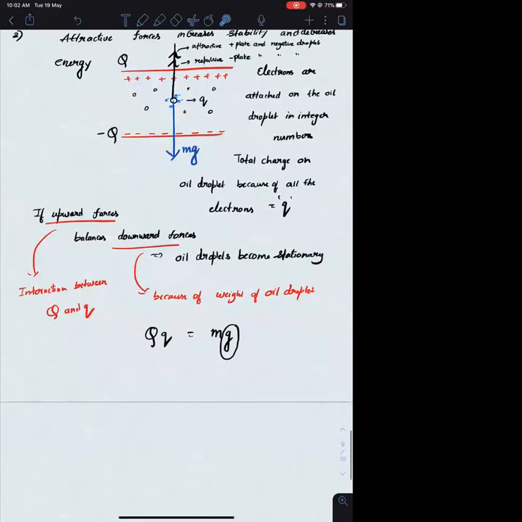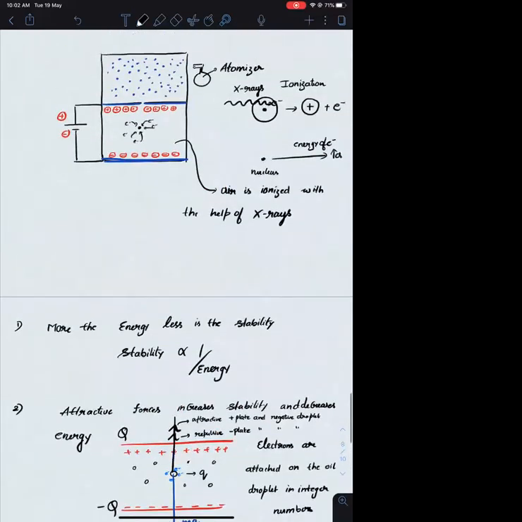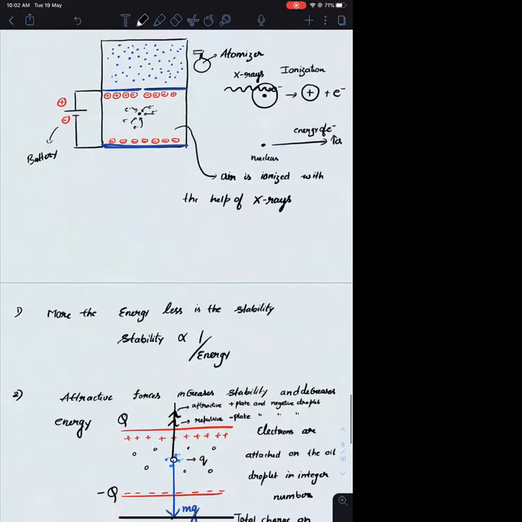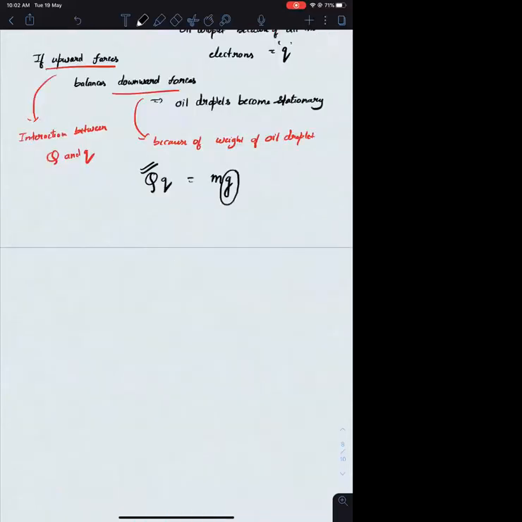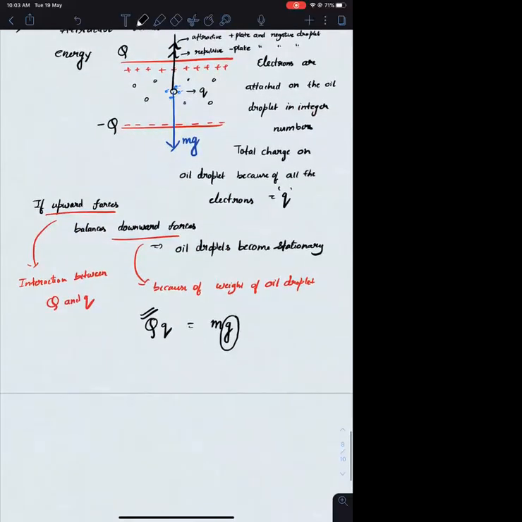Now let us understand what the knowns in this equation are and what the unknowns are. This capital Q is nothing but the charge on the metal plate. Why does the metal plate have this charge? Because of the battery. The battery which you apply across the metal plates, you are choosing that battery. So you will know the amount of charge induced on the metal plate. So capital Q is a known quantity, at least for him. We don't know exactly how much it is or how to calculate it right now, but he knows. The capital Q is a known quantity.